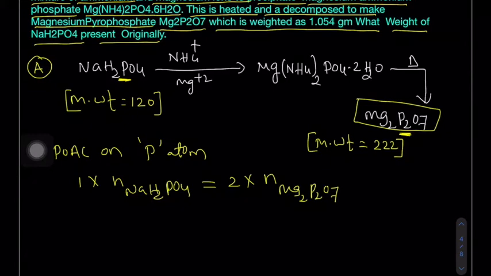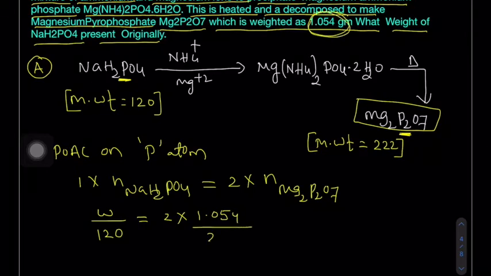Now how to calculate the number of moles? Given mass upon molar mass. Given mass to be calculated, molar mass 120, here 2 into the given mass, 1.054, which is given in the question. This is the weight of the magnesium pyrophosphate, divided by the molar mass of magnesium pyrophosphate.